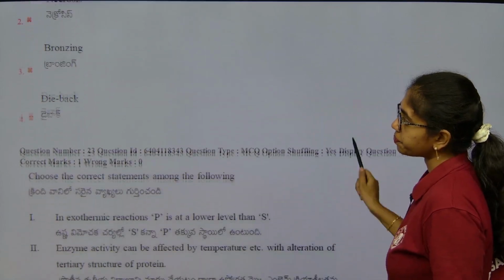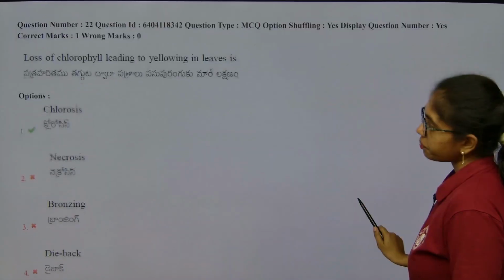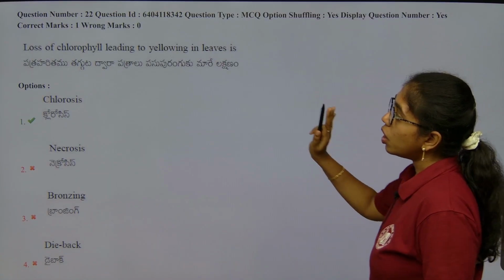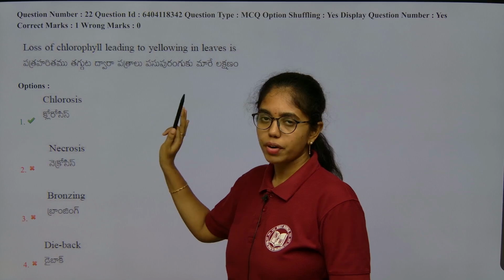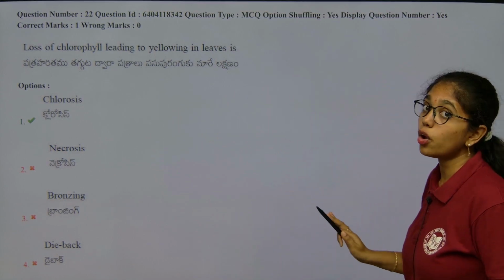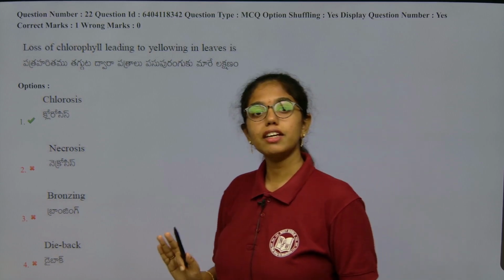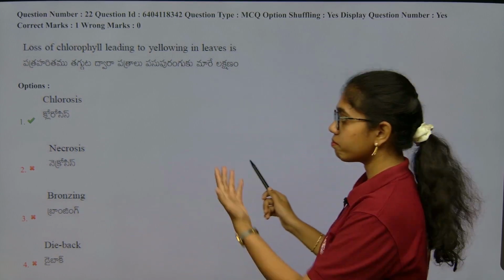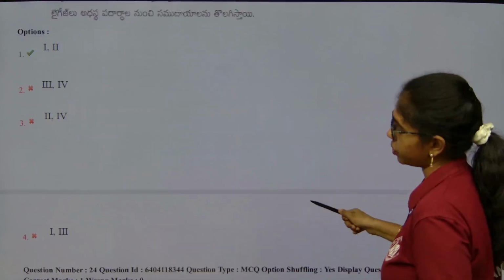Next question. Carefully answer. This is a question asked directly from mineral nutrition. Loss of chlorophyll leading to yellowing of leaves. Yellowing of leaves is what? Chlorosis, right? So there is the option, a direct question.